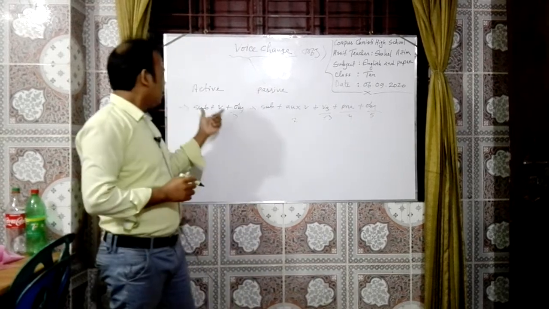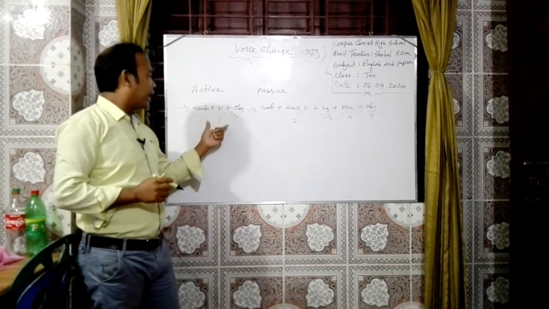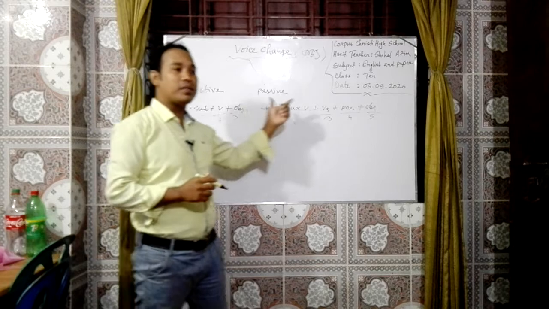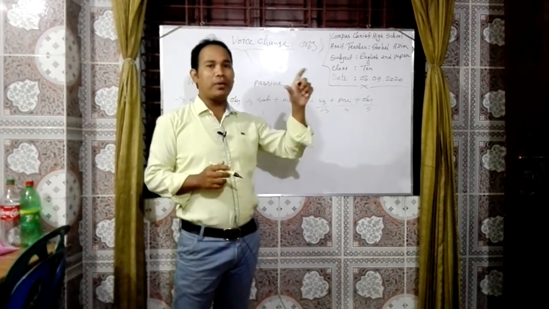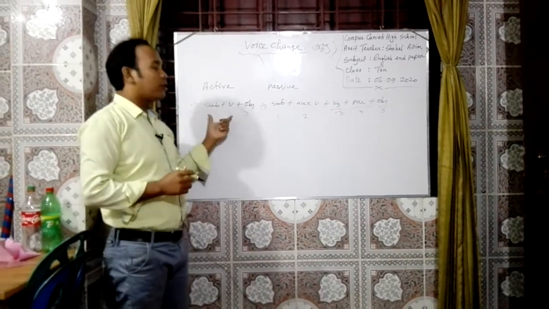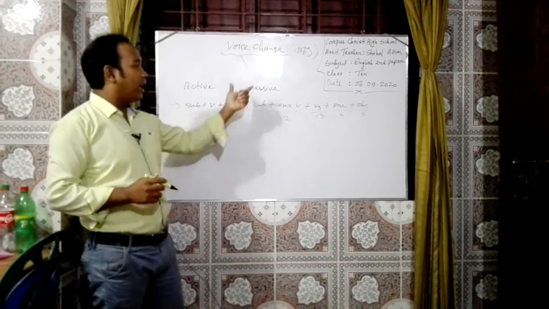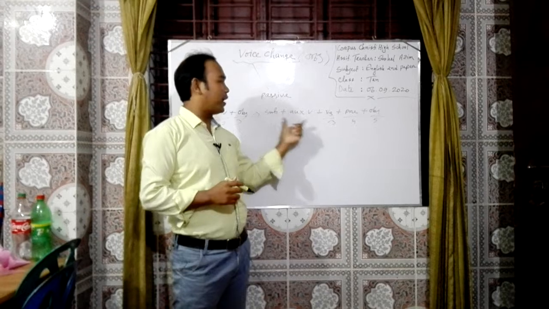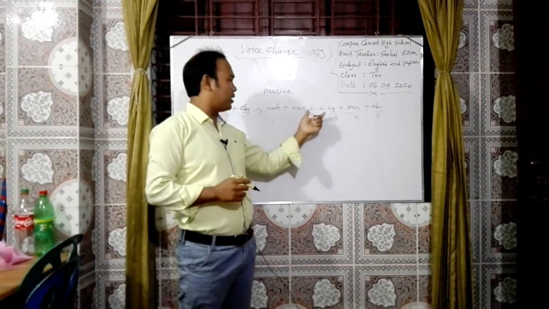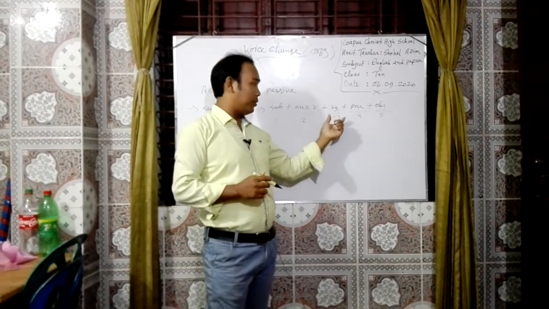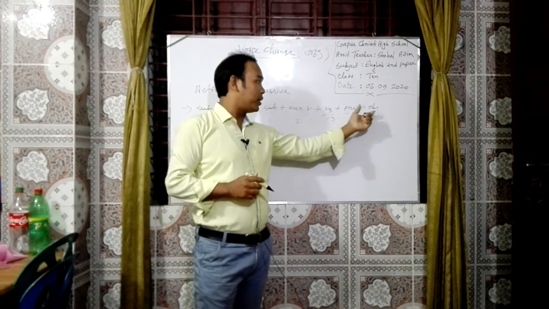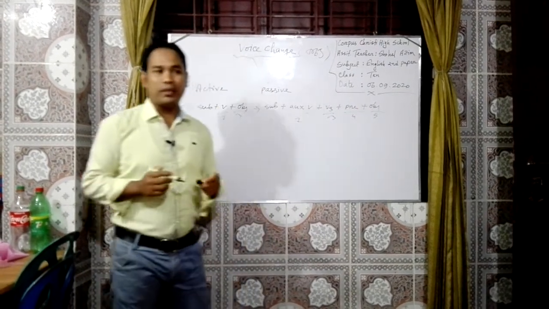So how will we identify whether this is active voice or passive voice? An easy way: there will be only three items, subject, verb, object, in active voice, and in passive there will be five. That means subject, auxiliary verb, verb in third form, then preposition and object.